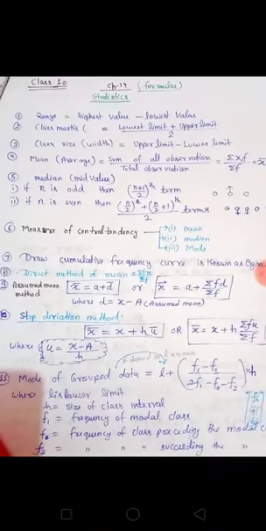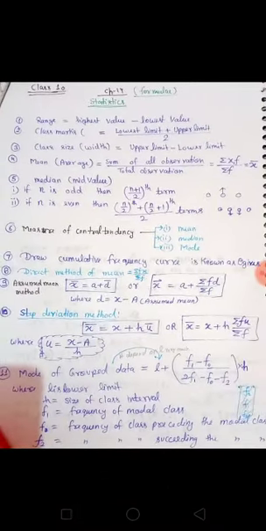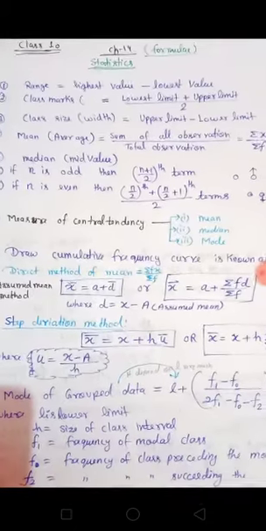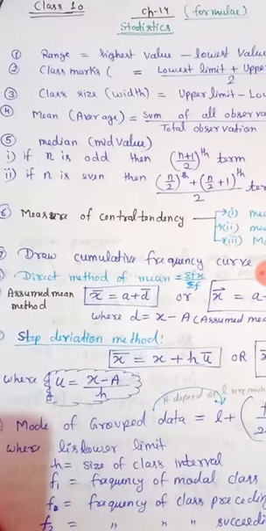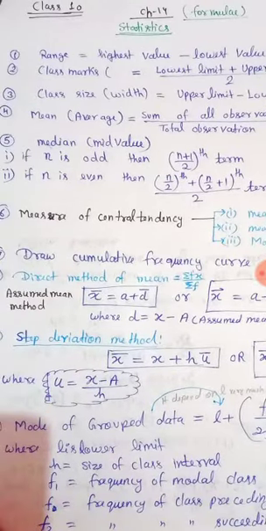Now, what is an Ogive curve? When we draw the graph with cumulative frequency, the curve we get is called an Ogive curve. Mean method: how do we find the mean? There is a direct method. In the direct method, we multiply frequency and observation, sum them, and divide by the total number of observations.